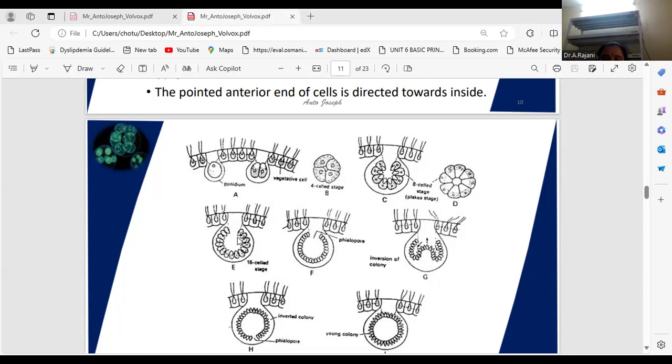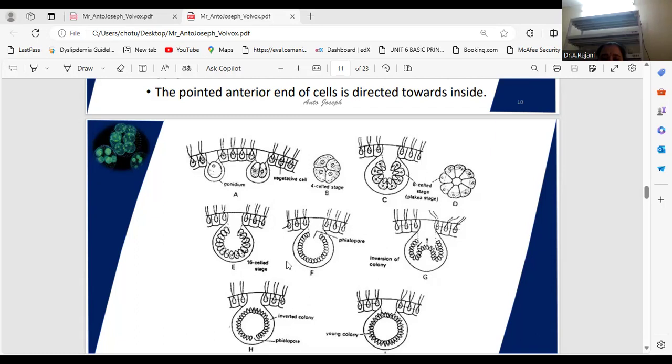In the 16-cell structure, this one is the phialopore. This one is the inversion. Here there is one hollow space containing one pore-like structure, which is called the phialopore. Keep in mind here: gonidia important, Plakea stage important, and the 16-cell stage has a pore-like structure. That is called the phialopore, the anterior pore, this one.